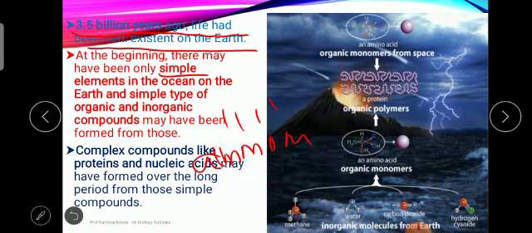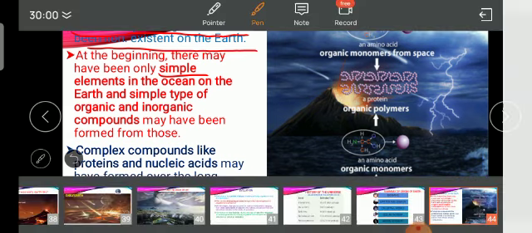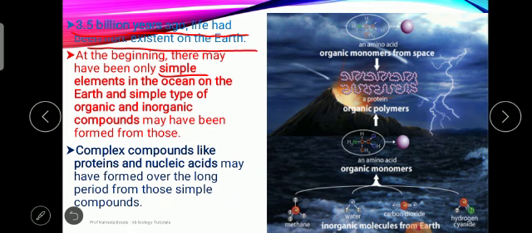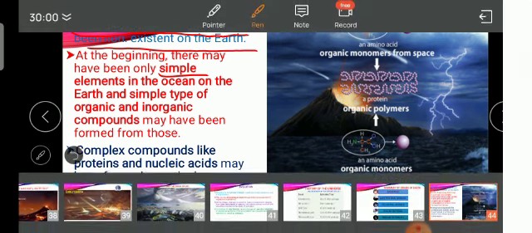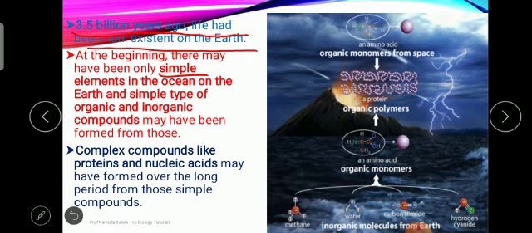First there is the presence of simple elements, that is water, carbon dioxide, hydrogen cyanide and methane. Okay, there is a presence of organic and inorganic components, and afterward what? There is a formation of complex components. Which complex components were formed?